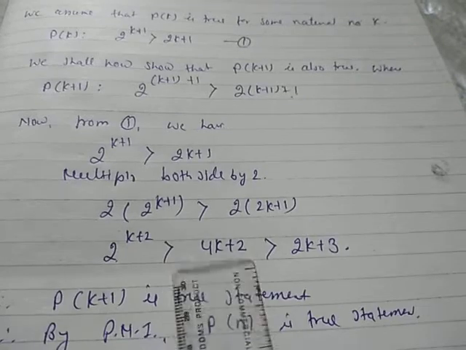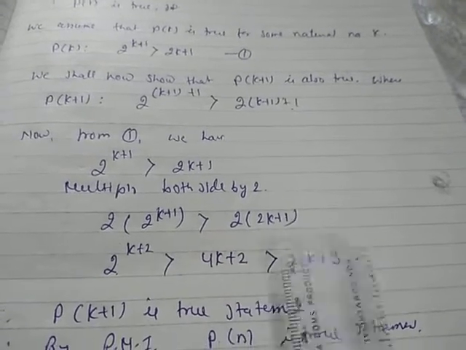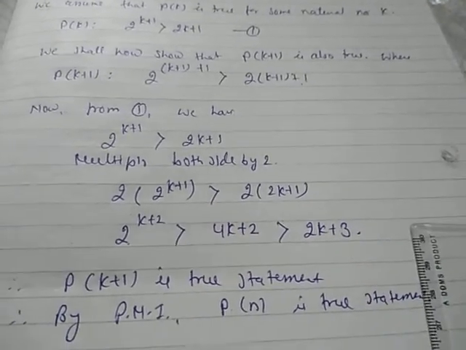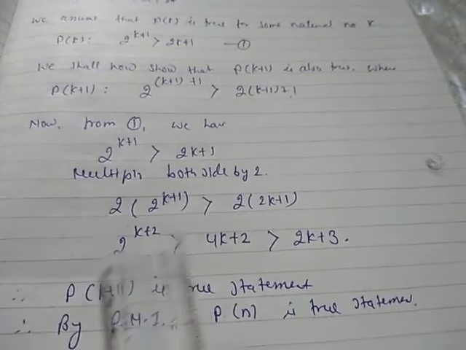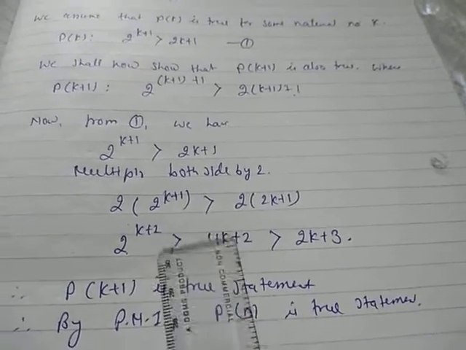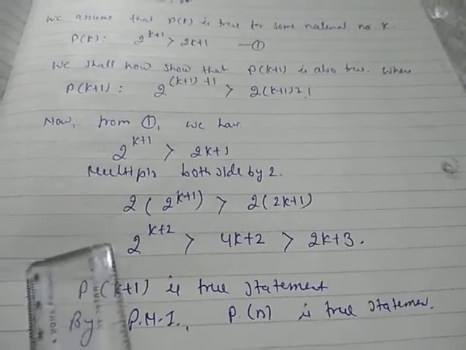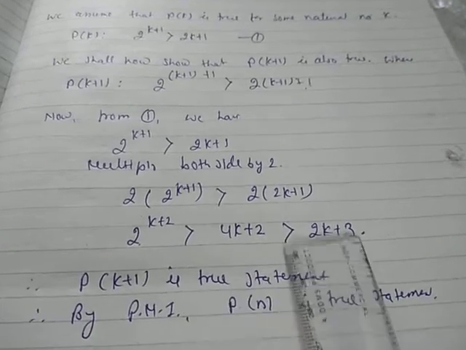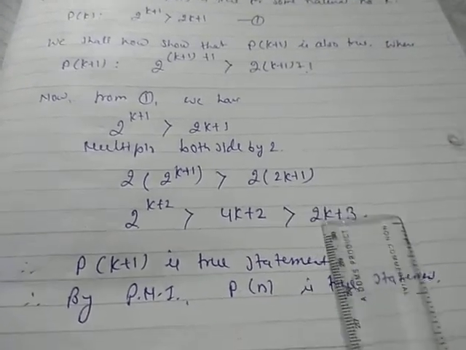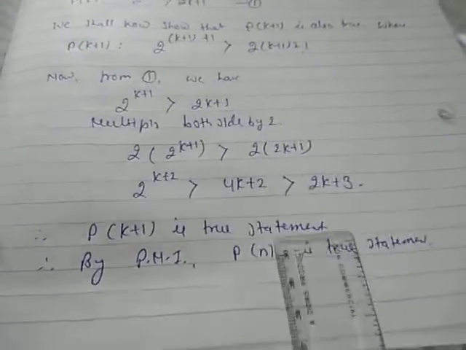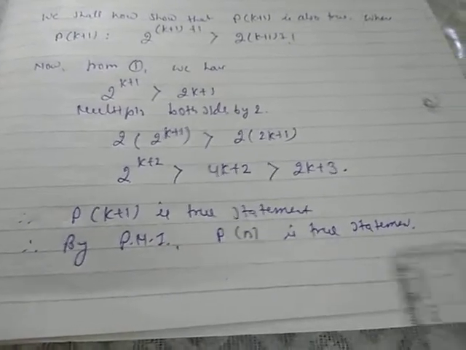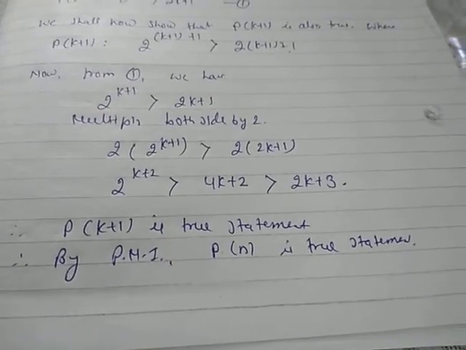Definitely 4k + 2 is greater than 2k + 3. So this one is greater than this one, and this one is greater than this one. Therefore 2^(k+2) is greater than 2k + 3. Hence Pk+1 is a true statement. Therefore by PMI, Pn is a true statement.